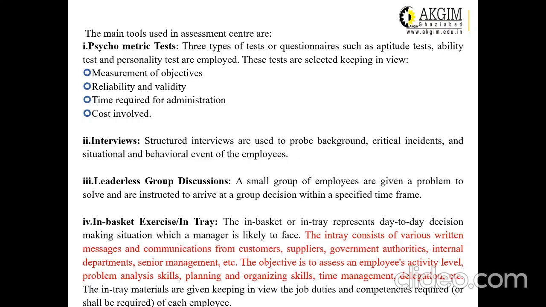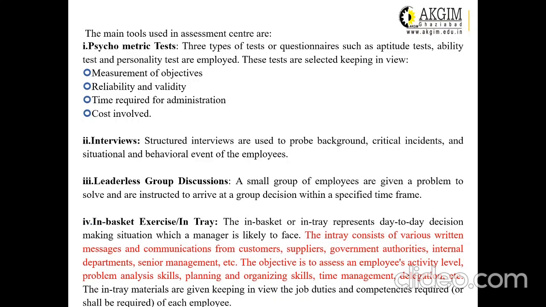So just to assess the potential of the employees, to check whether they are competent enough to hold senior roles in the organizational setup. Then there may be the leaderless GD. It again just gives the management an idea about the competency level, or you can say the potential of employees. Then there may be the in-basket exercise or in-tray exercise. The in-tray exercise consists of various written messages and communications from customers, suppliers, government authorities, internal departments, senior management, etc.